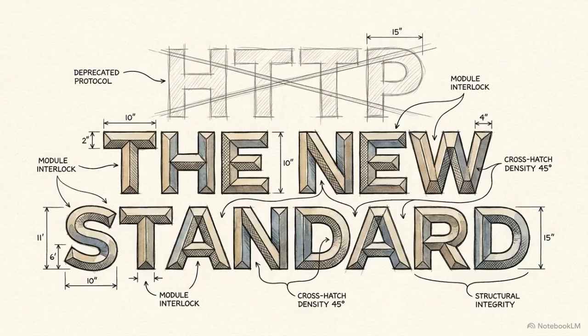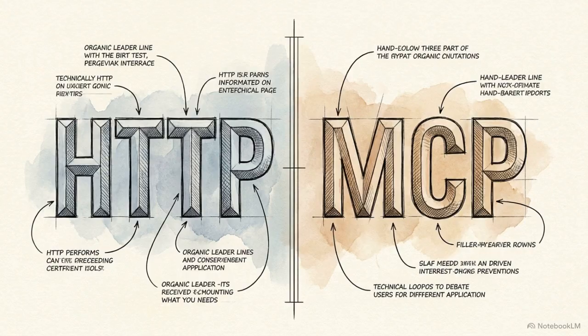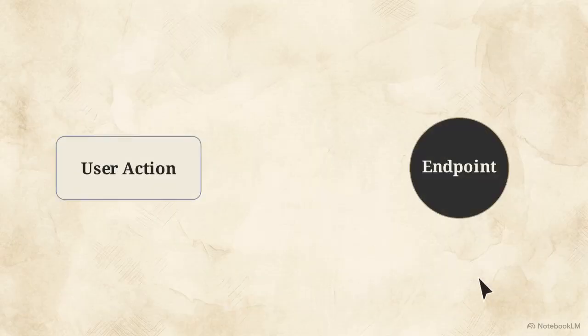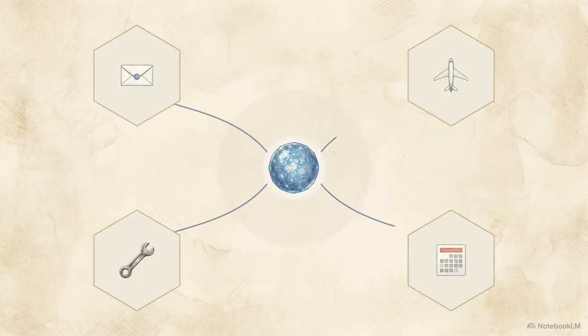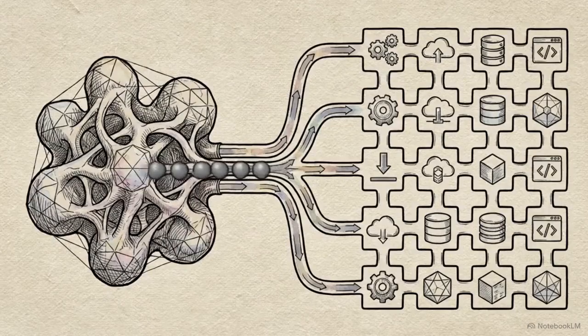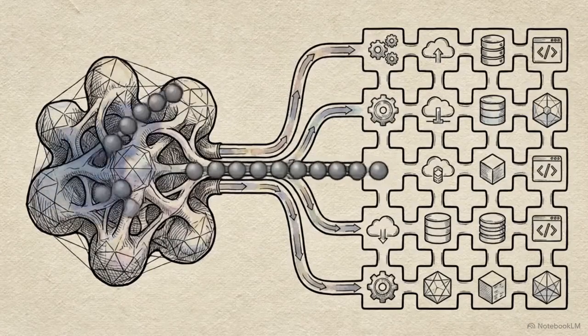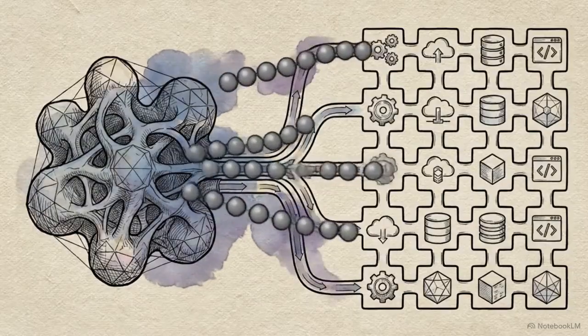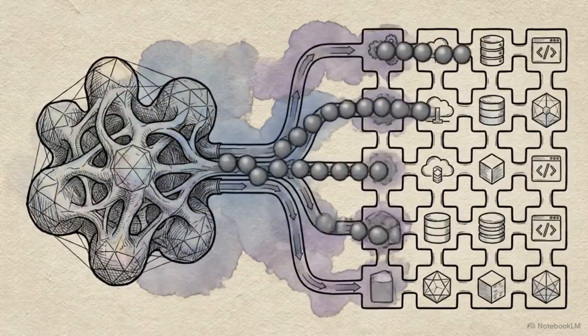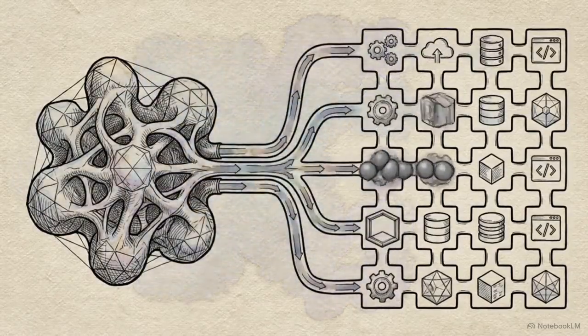The Model Context Protocol, or MCP, is the direct equivalent of that breakthrough for artificial intelligence, but there is a mechanical difference in how they operate. HTTP relies on fixed endpoints driven by a human click. MCP relies on dynamic tool discovery, driven entirely by the AI's internal reasoning. By acting as a universal middleware layer, MCP shifts AI architecture away from static data retrieval and into context-aware execution.